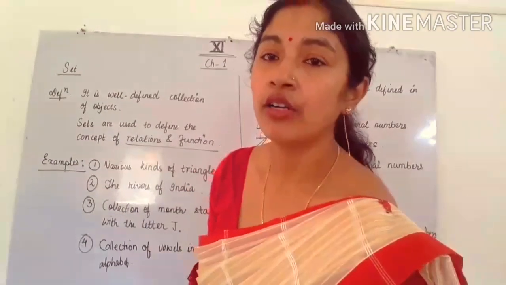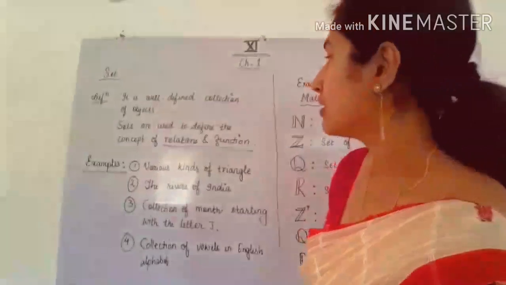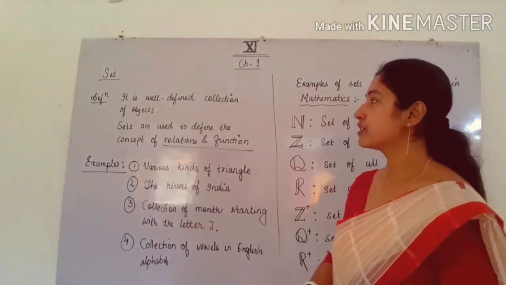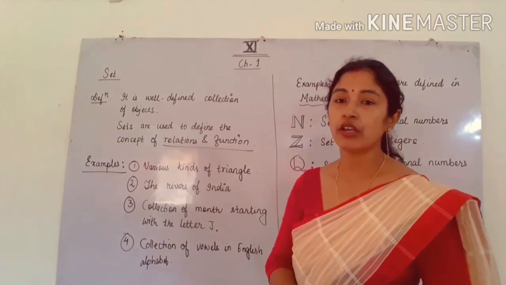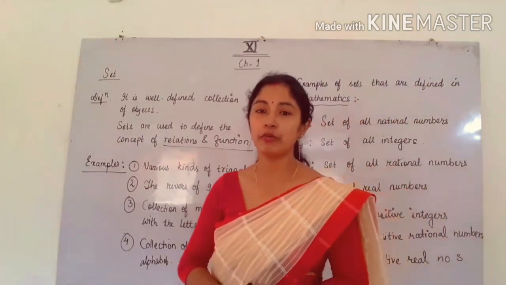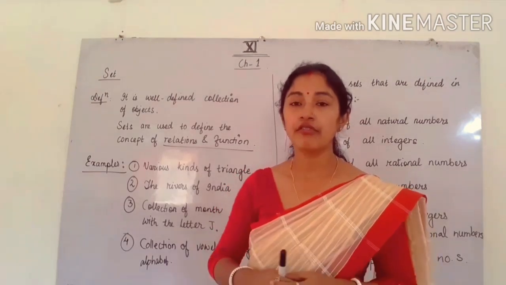Let us start our first chapter, that is set. So see, what is a set? The definition of a set is, it is a well-defined collection of objects. So when we say a well-defined collection of objects, that means the set is defined.